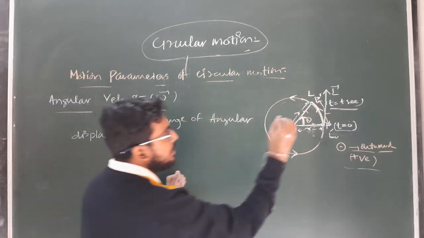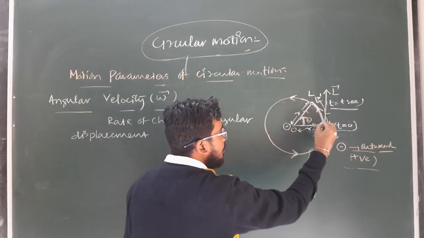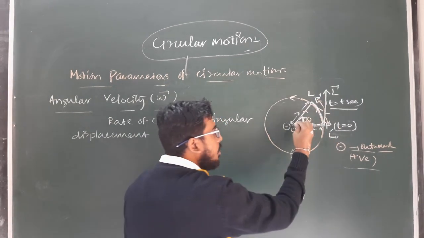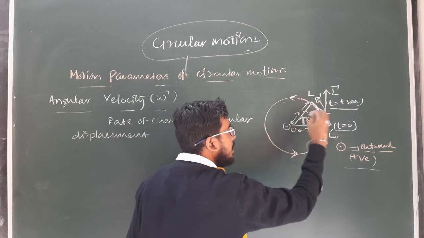Clear? So in t second time interval, the particle P displaces from P to P dash, due to which the angular displacement changes by theta.